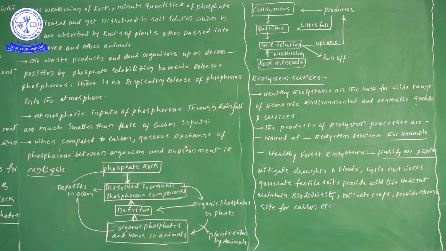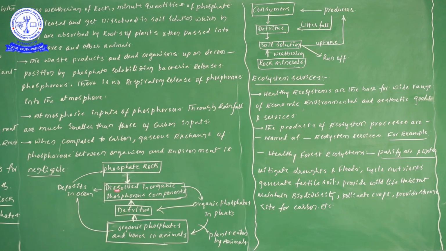Carbon inputs are more than phosphorus inputs. One more comparison is the exchange of phosphorus. When compared to carbon gas exchange between the organism and environment, phosphorus exchange is very negligible. So this point is also important.